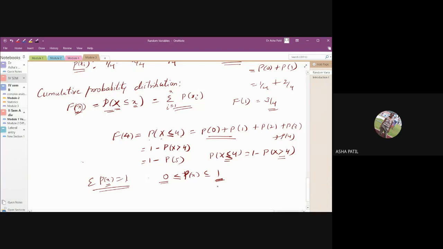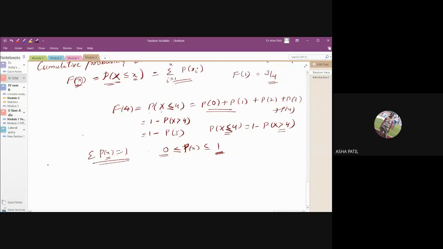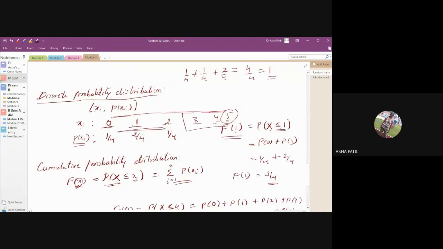Okay, so with this, we have the last definition, the mean of the discrete probability distribution. The mean of the discrete probability distribution, denoted by mu, is given by the summation of xi into p of xi.